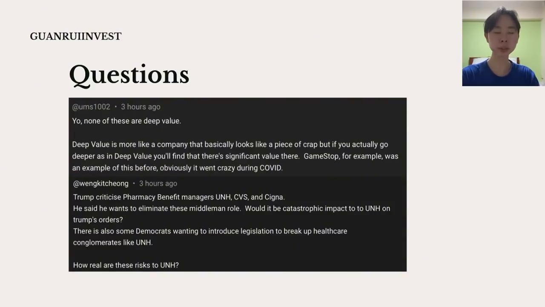And of course, there's risk from all the different regulations basically taking away United Health's business. But I think the government needs the insurers, more than it wants to remove them. And the CMS portion, where they basically give ratings to all the different insurance companies, is sort of like them trying to defend the insurance companies already.